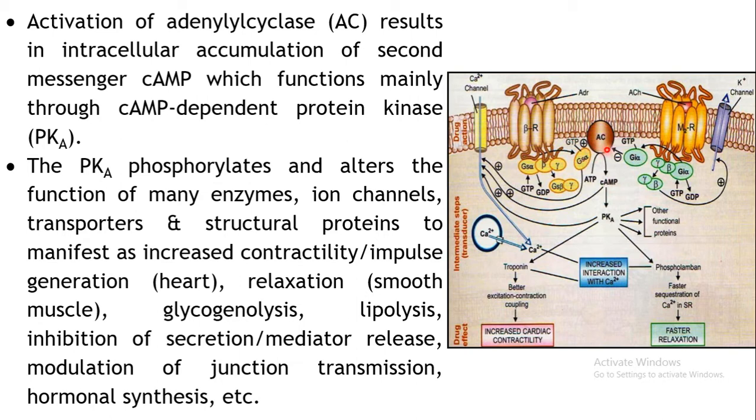Once this adenylyl cyclase is activated, it will result in intracellular accumulation of cAMP, the second messenger. Now this cAMP is acting as the second messenger. Who is the first one? Your G protein, which brings in what exactly must happen next. So this is the second messenger generated through activation of the adenylyl cyclase, and there is an increase in the cAMP concentration intracellularly. Now what does the cAMP do further?